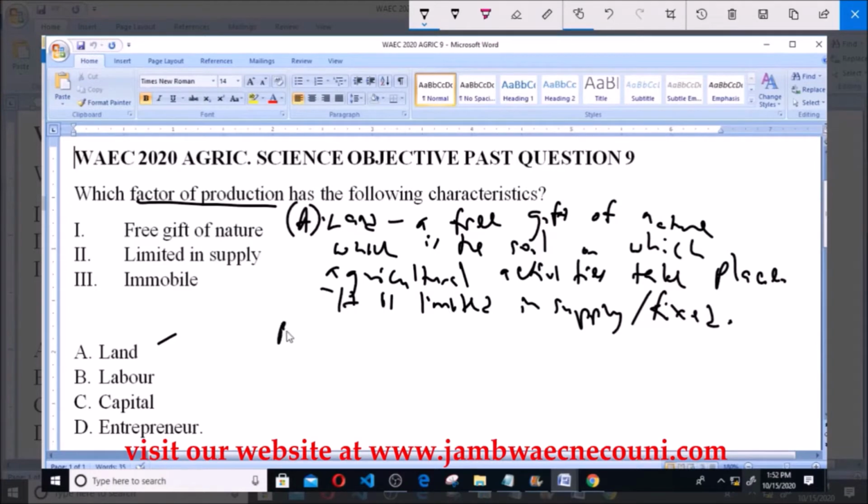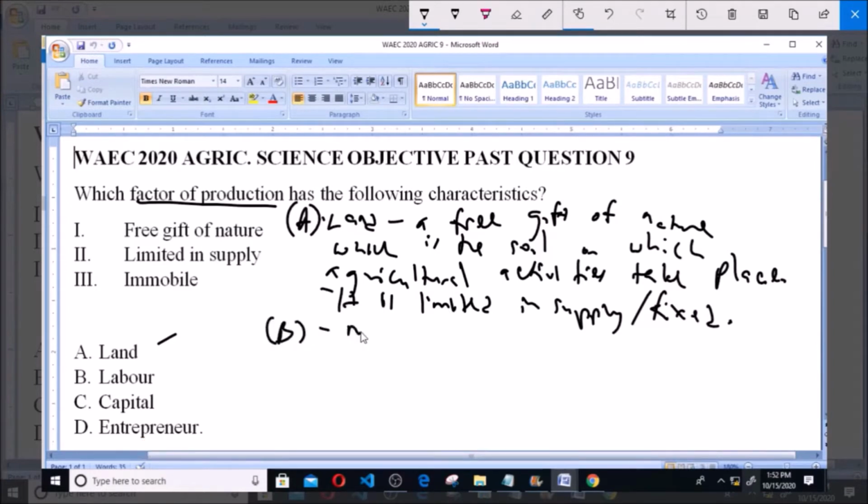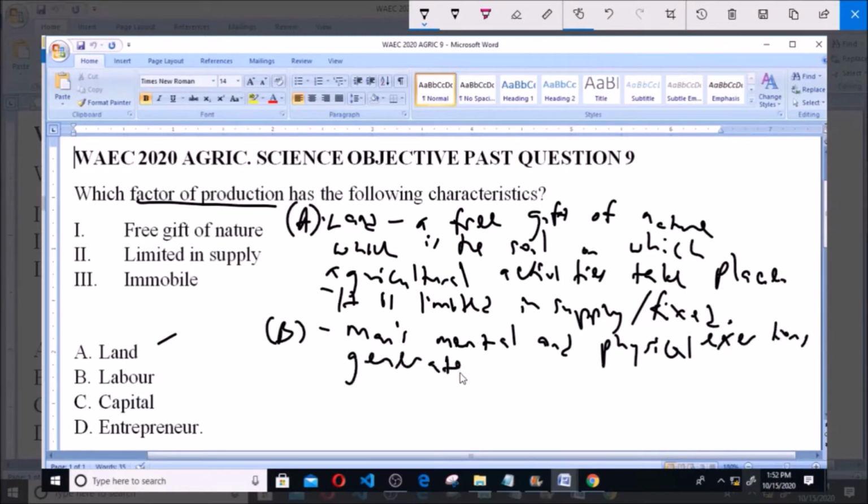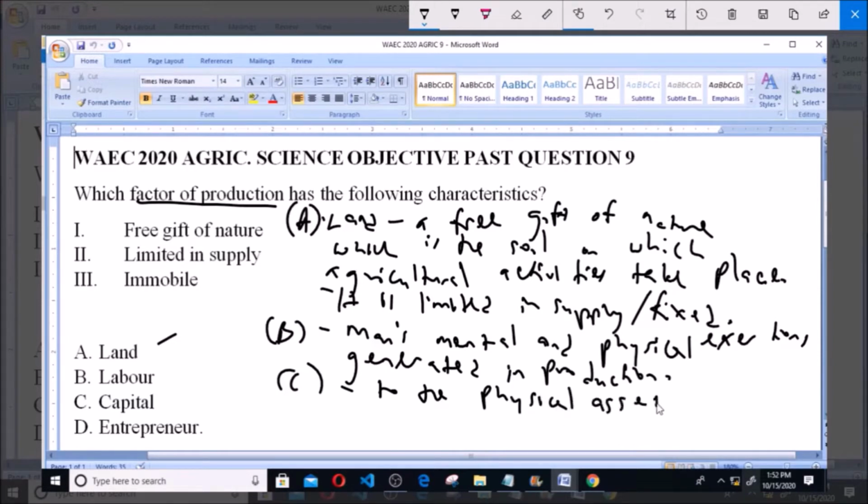Now option B is labor, and labor refers to man's mental and physical exertions generated in the process of production. Option C says capital, and capital refers to the physical assets accumulated by the farmer to facilitate production.